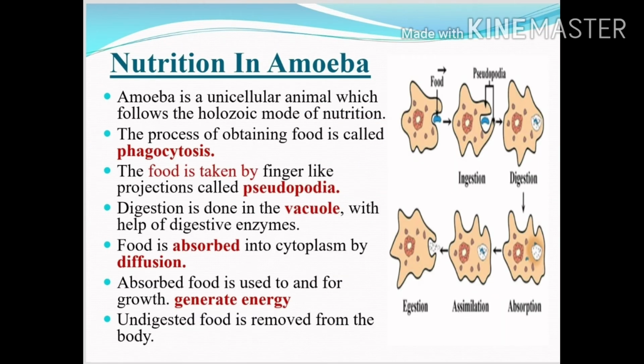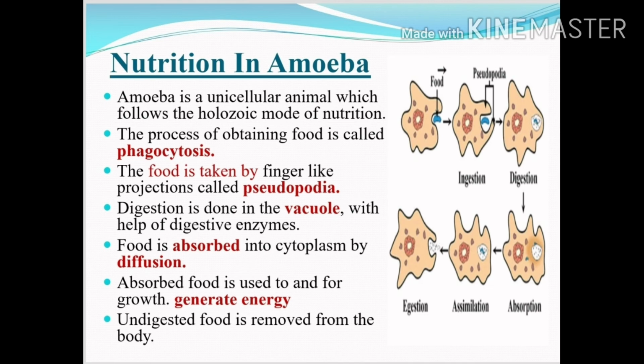Now we will understand the holozoic mode of nutrition with the example of amoeba. Nutrition in amoeba. Amoeba is a unicellular organism which follows the holozoic mode of nutrition. The uptaking of food, meaning the obtaining of food, is called phagocytosis. And how is this food obtained? Actually, this food is taken by the finger-like projections present over the surface of the amoeba, and these finger-like projections are called pseudopodia or false feet.